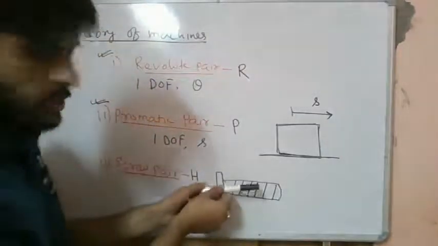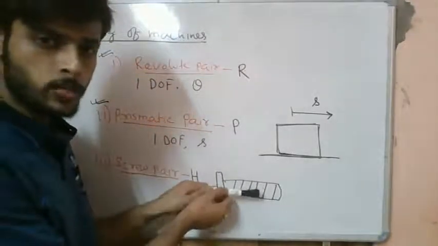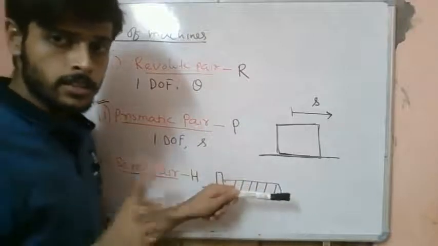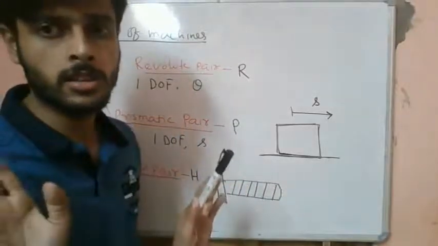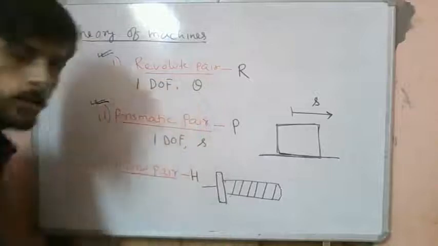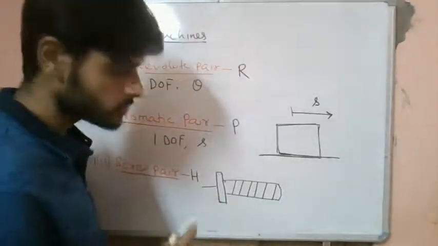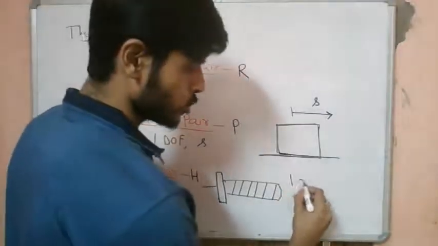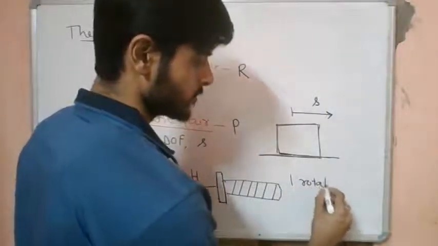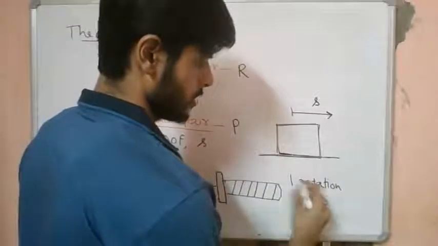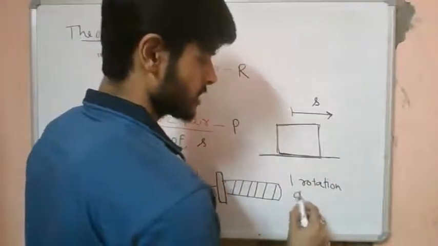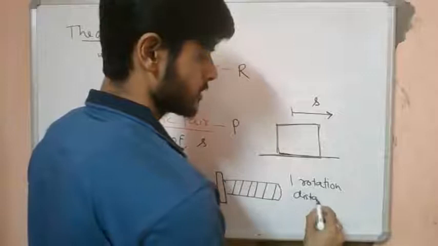Okay, so it has basically two things: one rotation and one translation, right? But these two things are not independent of each other. They are dependent on each other, right? How? It is based on the pitch of the screw. In one rotation, the distance traveled is called the pitch, right?